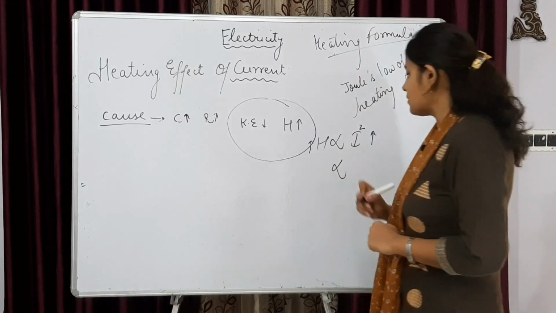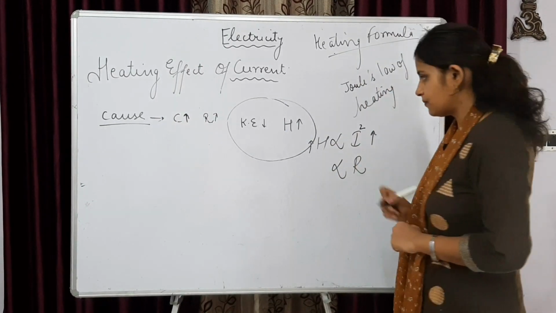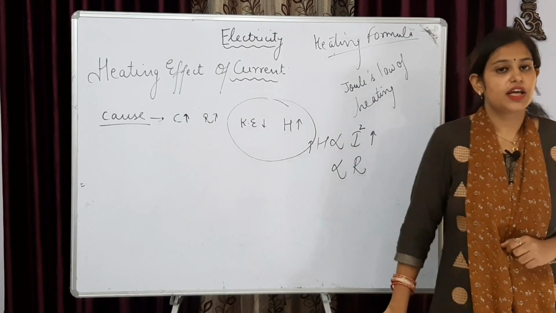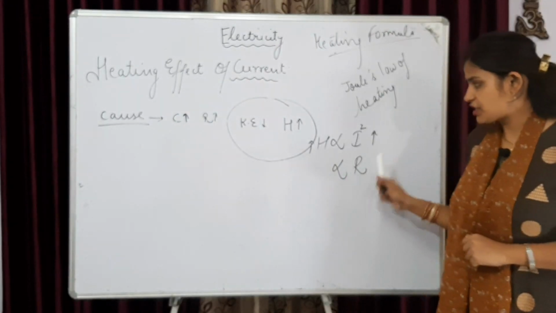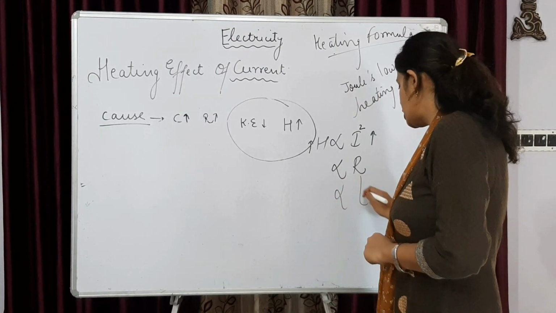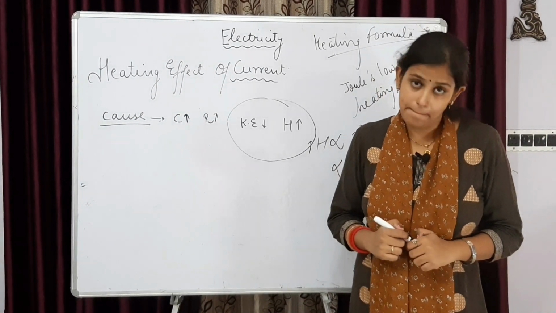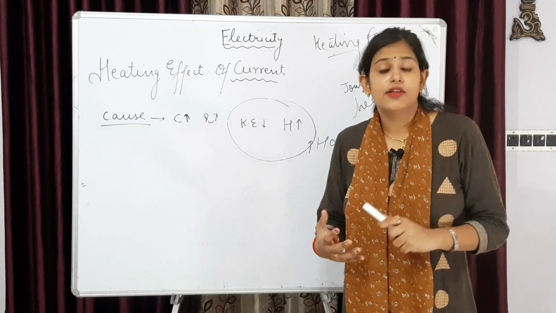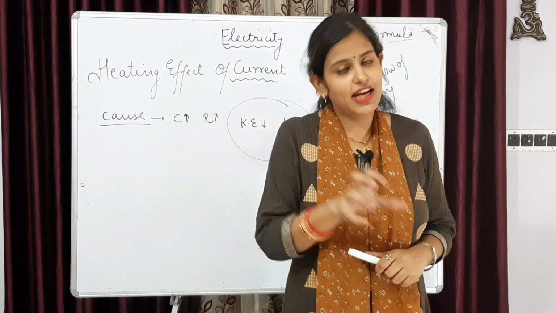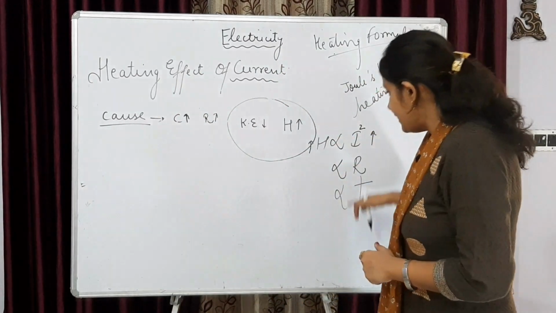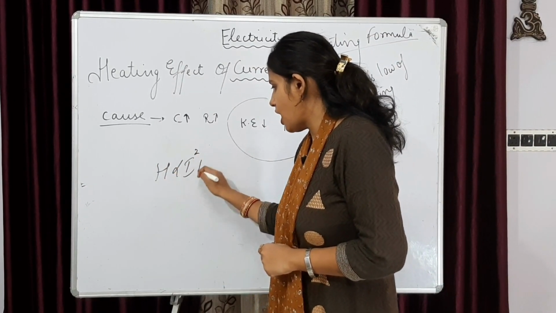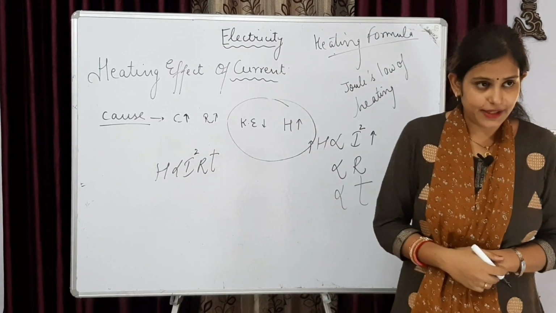Heat is directly proportional to resistance. You can see, resistance is increased, heat is also increased. That is, heat and resistance are directly proportional to each other, and heat is also proportional to the time for which current is being passed. Like, the longer the time for which current is passed in a particular circuit, the more heat is produced. Combining these three, we can say heat is proportional to I square RT.